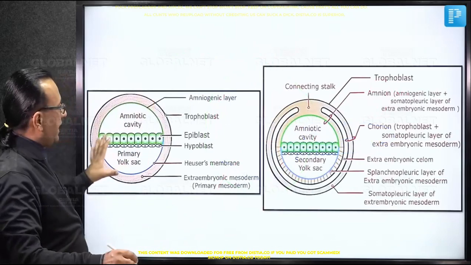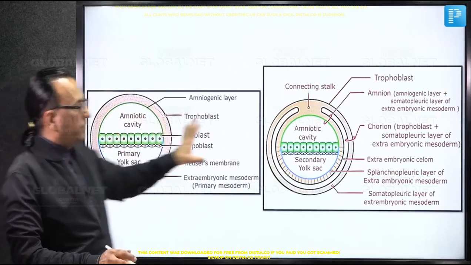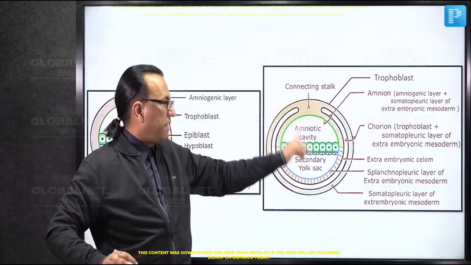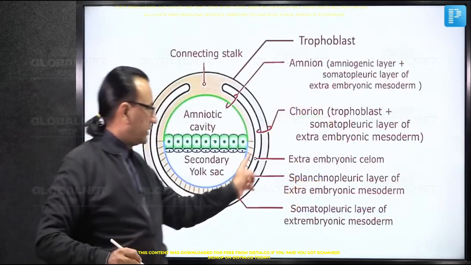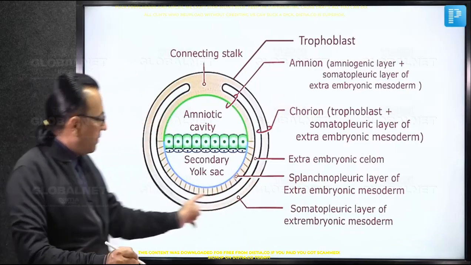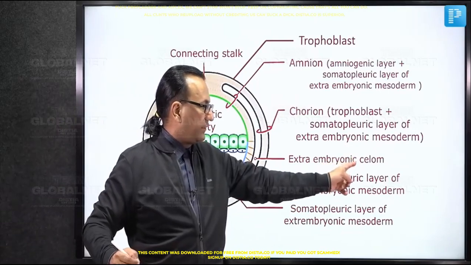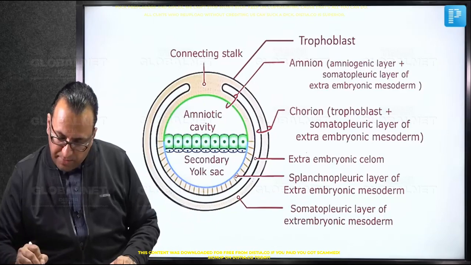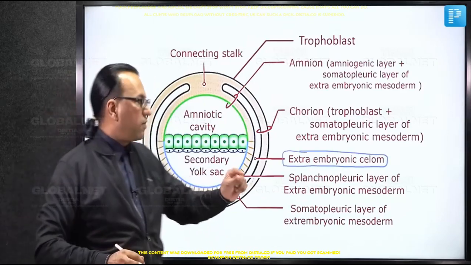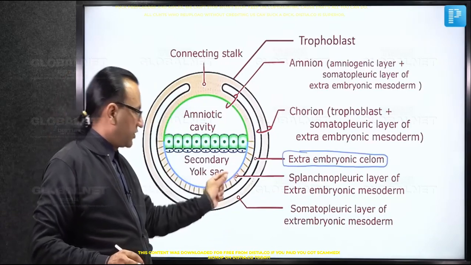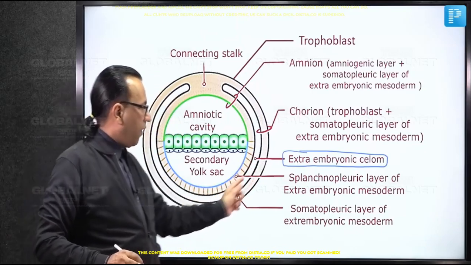That will be evident in the next diagram, and let us move on to that. So this is the next diagram in succession where you can find there is development of the extra embryonic coelomic cavity. Let us magnify this diagram and discuss the details. And as you notice, this is the space we were talking about, which is called the extra embryonic coelomic cavity. And how does this extra embryonic coelomic cavity develop? Actually, in the beginning, there will be some small lacunae developing in the extra embryonic mesoderm, which will coalesce, the cells fuse with each other and then form this cavity.